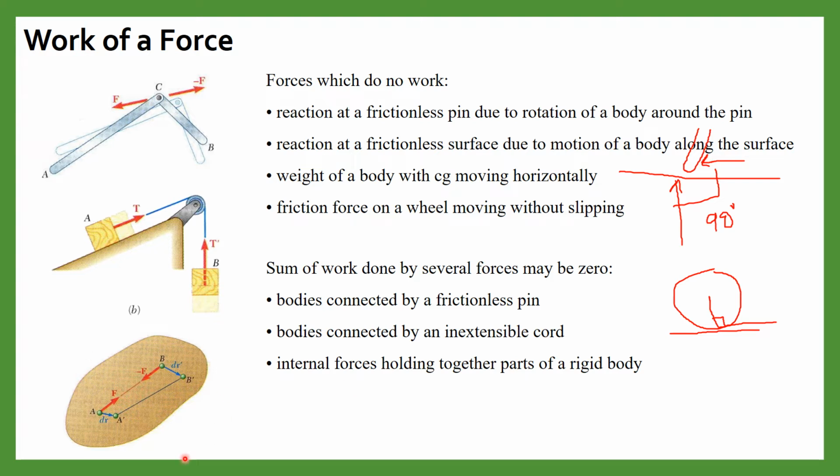Suppose this is the rigid body and these are the two points A and B, and we have forces F and minus F. These are the internal forces. Again, if we see from the external, there is no force. So in this case also, the work of these internal forces will be zero.